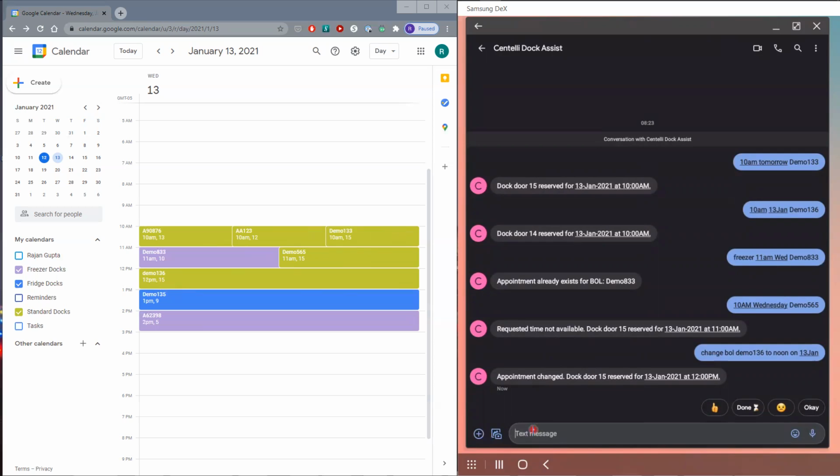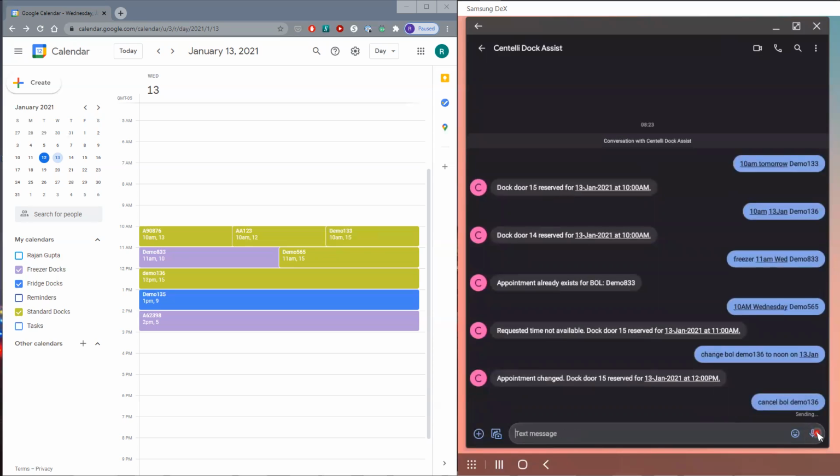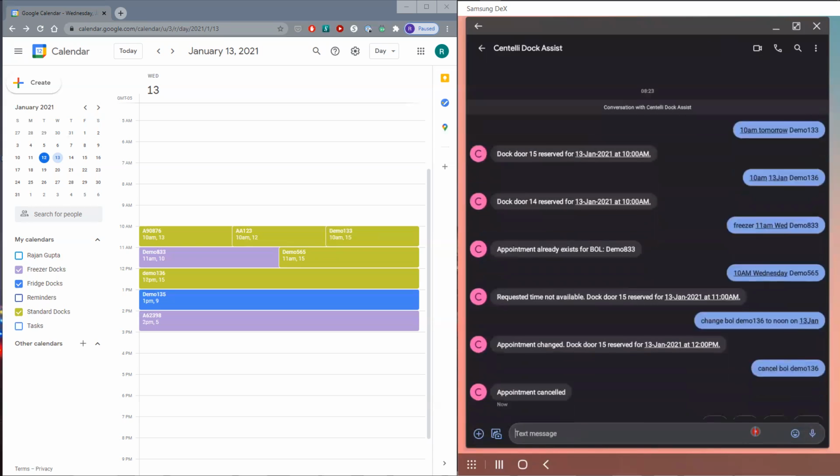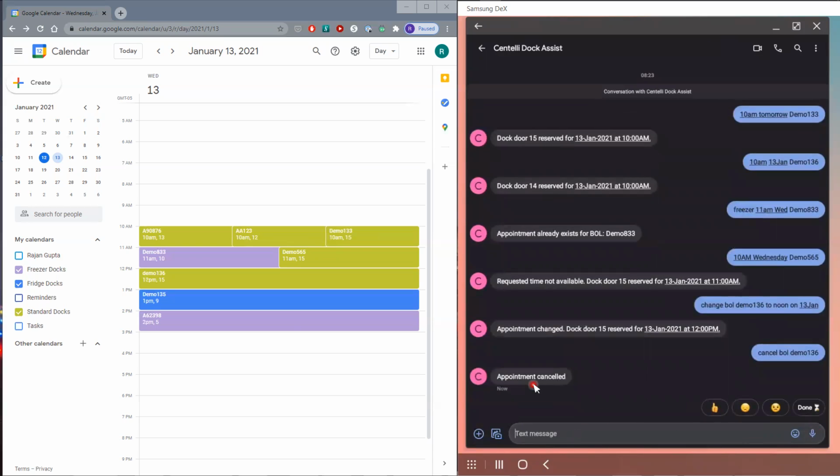What if I wanted to cancel an appointment? Something happened, I'm no longer going to be delivering that load. Again, very simple. You can do cancel, BOL, demo 136. The word cancel or delete would indicate to the system that you want to cancel that appointment. And in this case, it's been canceled. As you'll see, demo 136 will disappear from the calendar here in a second. There it is, appointment canceled.